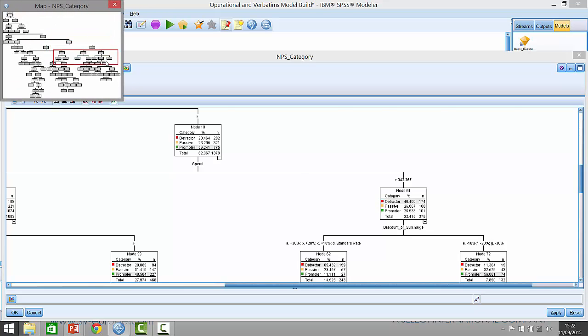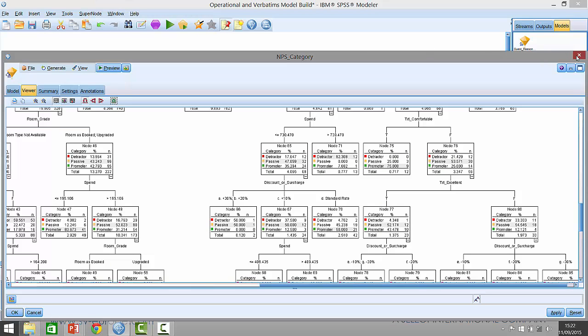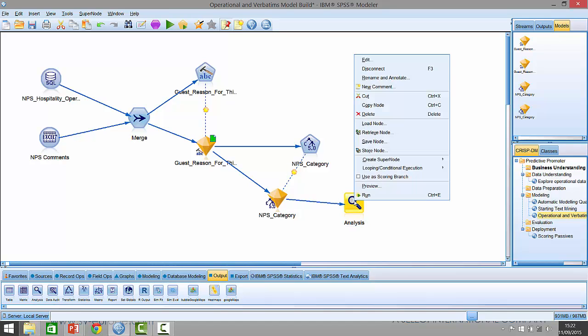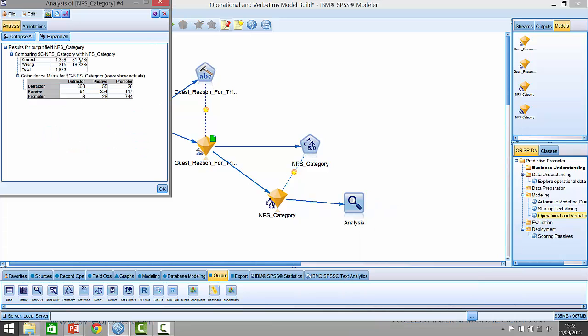What we would expect from that, because we're using more data, is a more accurate result. So let's find out if it does that. In the previous example, we were producing results of about 67% accurate. Now we're using both operational data and text data, and if I put an analysis node on there and ask it for a little crosstab to show me how accurate it is, it's coming out at 81% accurate. That's a significant improvement. We can see that 360 detractors have been correctly predicted, 254 passives have been correctly predicted, and 744 promoters have been correctly predicted. That's a pretty good result, and we'd regard that as a pretty good model.